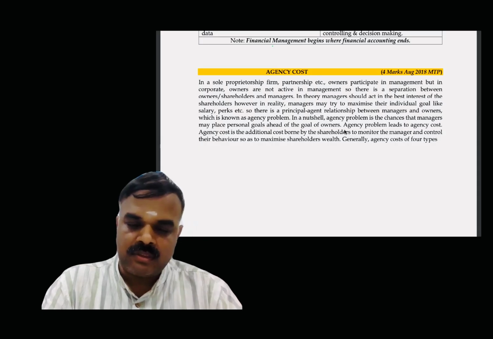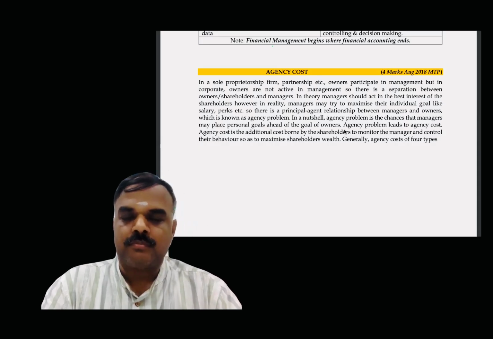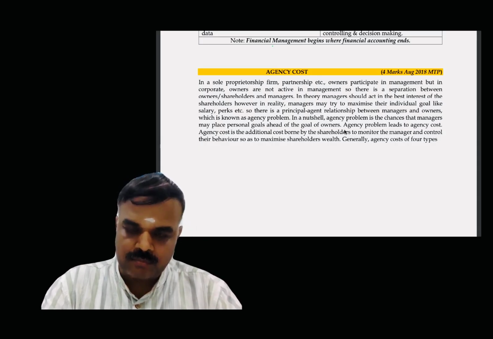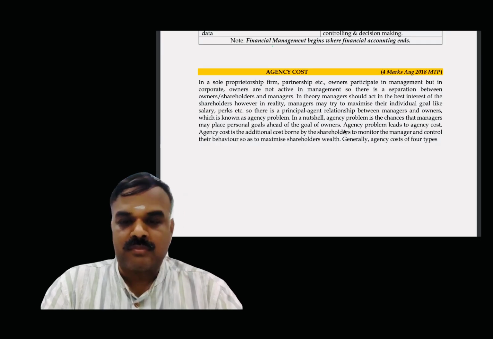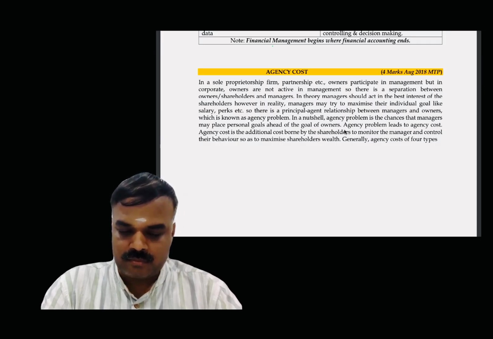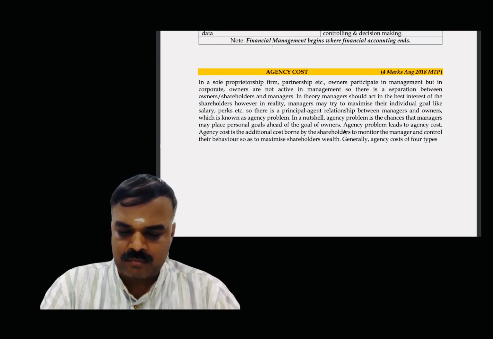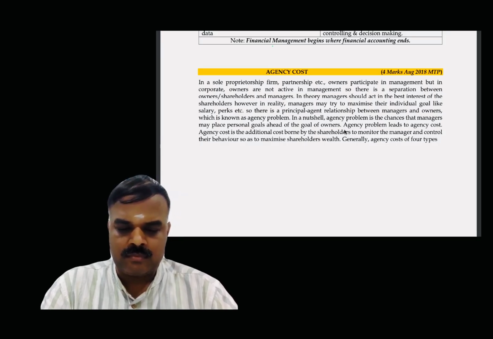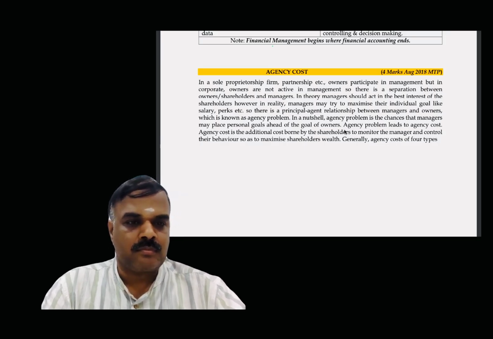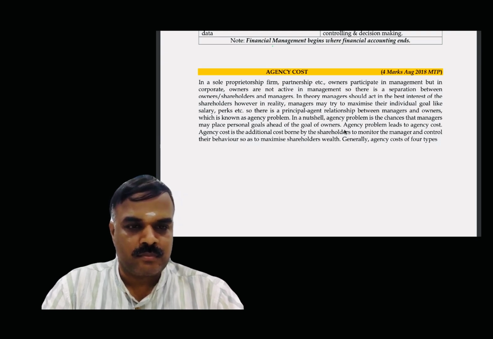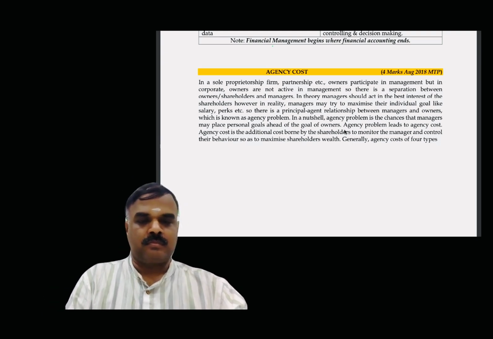In a nutshell, agency problem is the chances that managers may place personal goals ahead of the goal of owners. Agency problem leads to agency cost. Agency cost is the additional cost borne by the shareholders to monitor the manager and control their behavior so as to maximize shareholders' wealth. Generally, the agency cost is of 4 types: monitoring, bonding, opportunity, structuring.